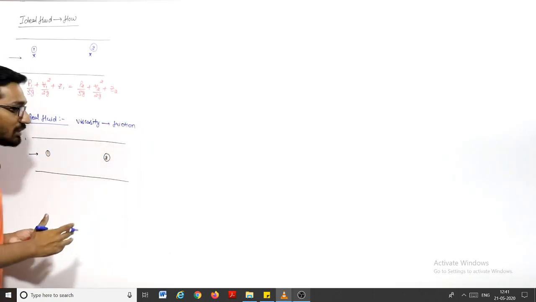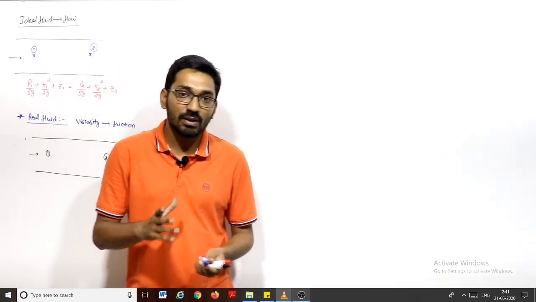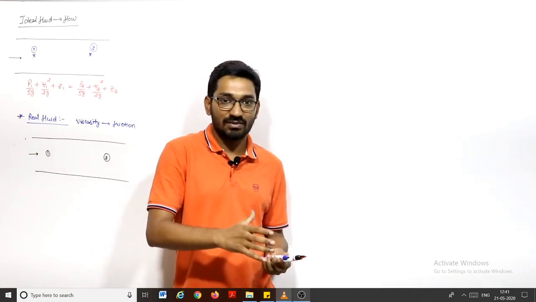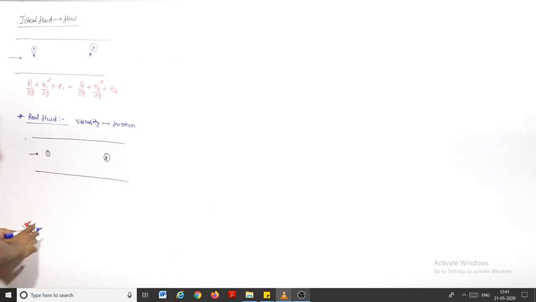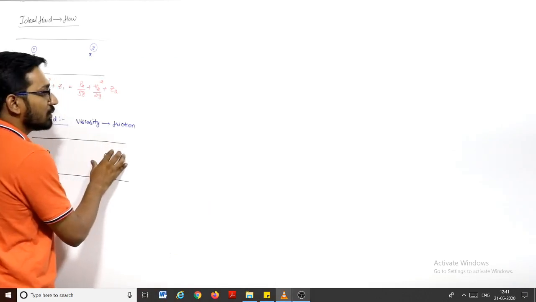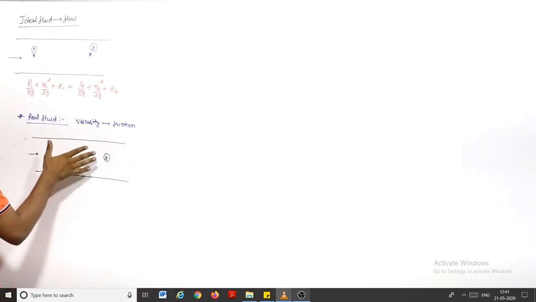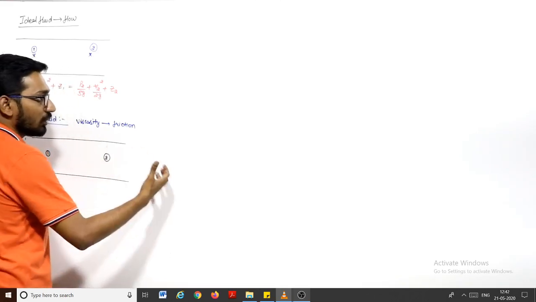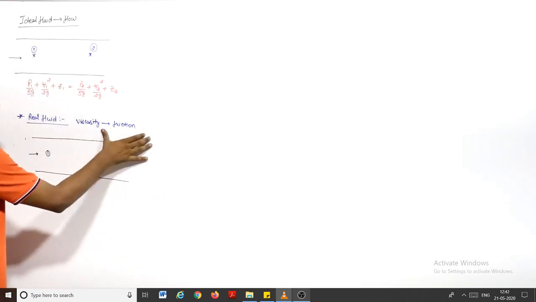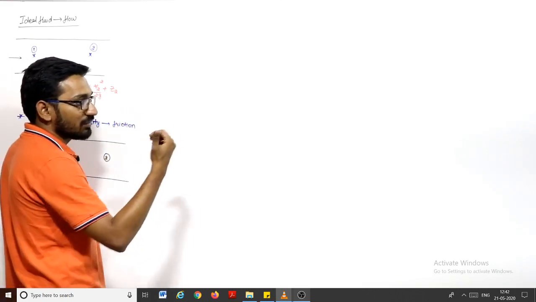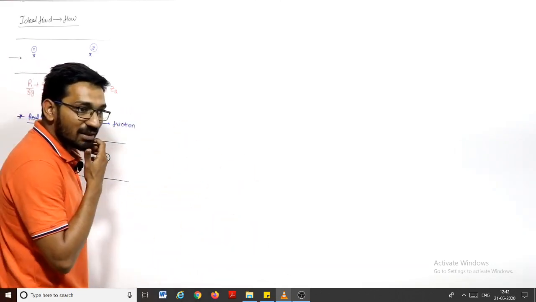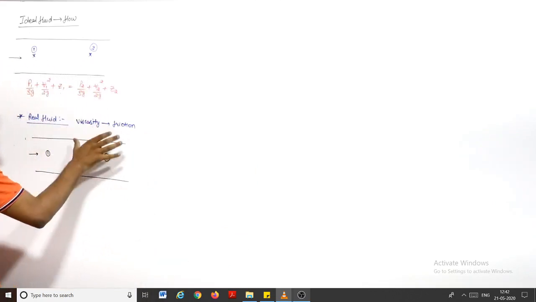So the fluid must overcome this resistance, overcome this viscosity to flow. If the fluid wants to go from point 1 to point 2, there is friction present between them which opposes the flow. So to flow, the fluid must overcome this friction, and the fluid has to spend some amount of its energy to do so.